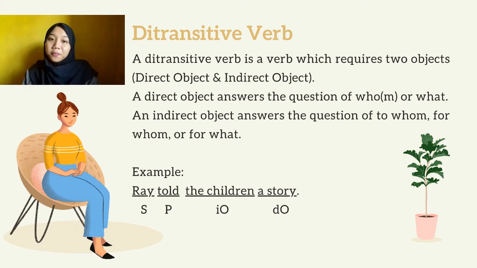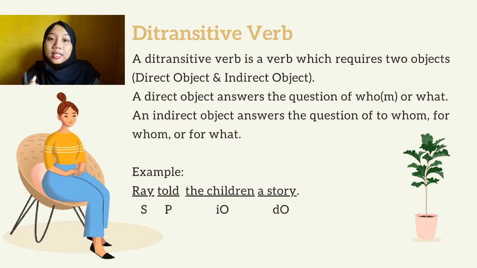The example, Roy told the children a story. Roy functioned as a subject and told as a verb, and then the children is an indirect object and a story is a direct object.